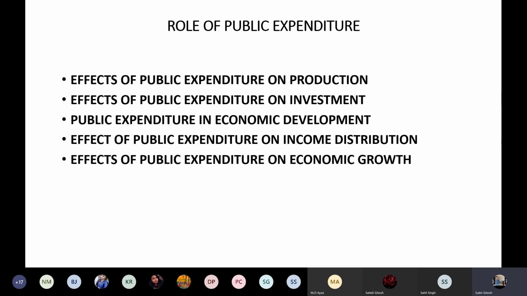Then the next one is income distribution. Income distribution here does not mean that all the people in the country will get an equal amount of money. No. Here income distribution refers to the fact that there are certain people who are earning more and some people who are earning less, so there is a huge gap between the high earner and the low earner.